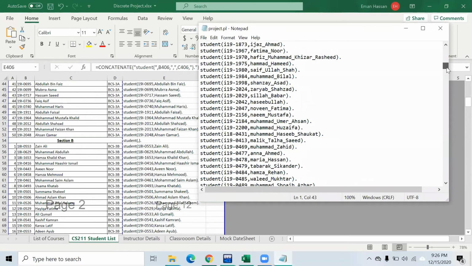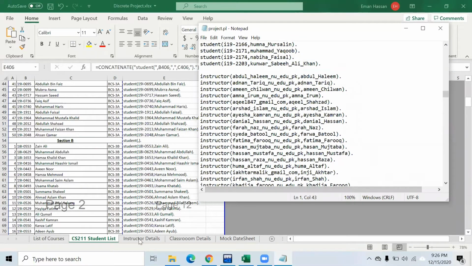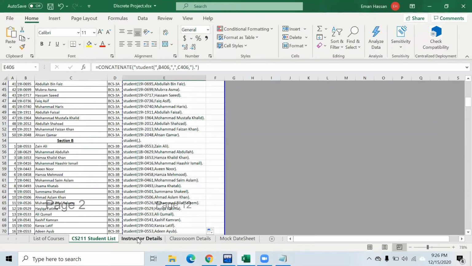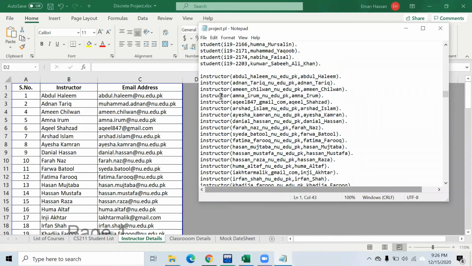Similar is the case with the instructor one. From the instructor details, we got the email address of the instructor and the instructor name, and then we also put it into the C++ file, ran it through it, and then we got the desired result which gave no error. For example, we have converted the at the rate sign into an underscore, because as I have said earlier, special characters are not allowed.